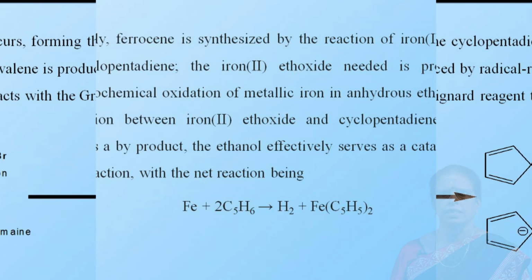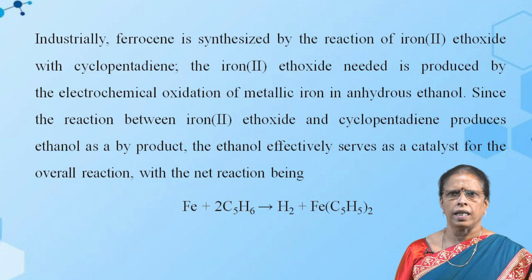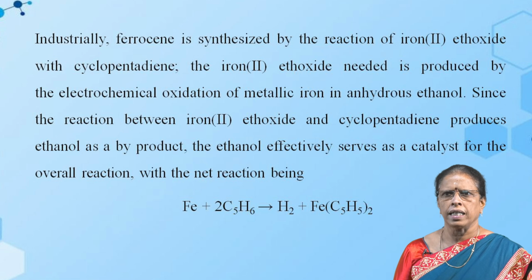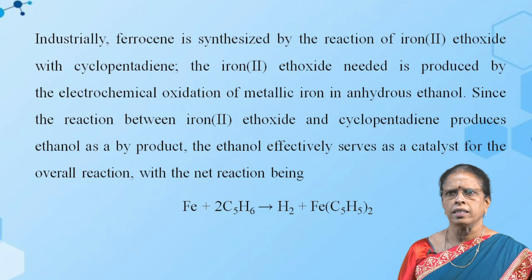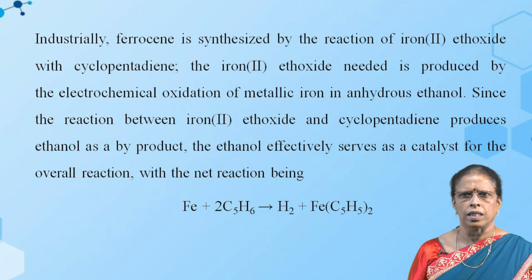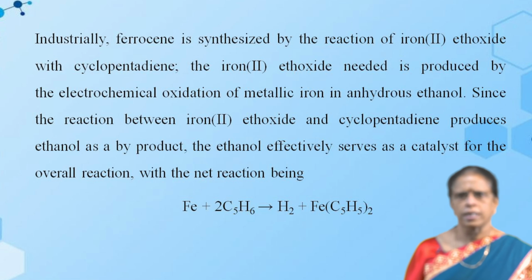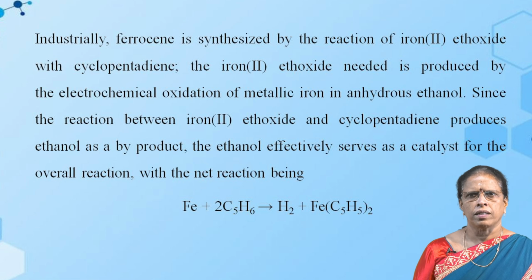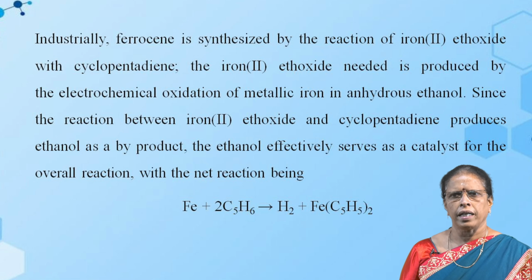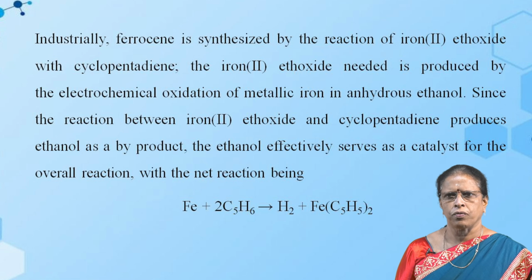Industrially, ferrocene is synthesized by the reaction of iron(II) ethoxide with cyclopentadiene. The iron(II) ethoxide needed is produced by the electrochemical oxidation of metallic iron in anhydrous ethanol. Since the reaction between iron(II) ethoxide and cyclopentadiene produces ethanol as a byproduct, the ethanol effectively serves as a catalyst for the overall reaction, the net reaction being iron plus cyclopentadiene gives hydrogen plus ferrocene.